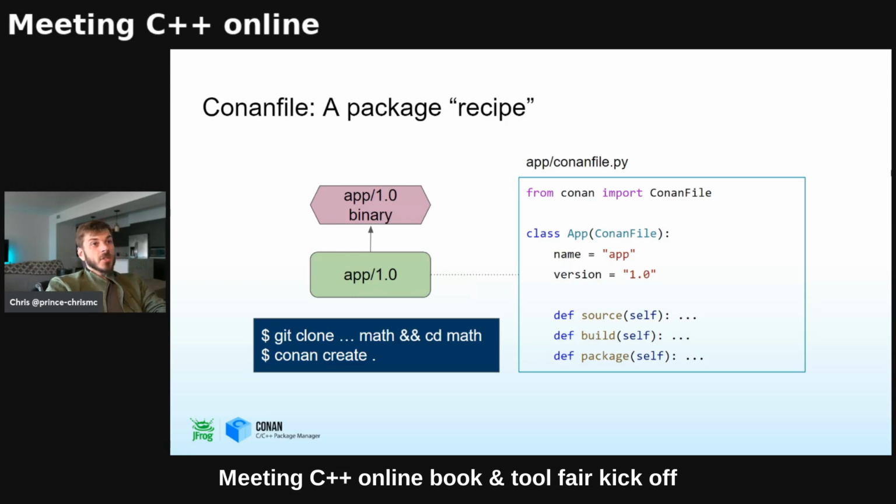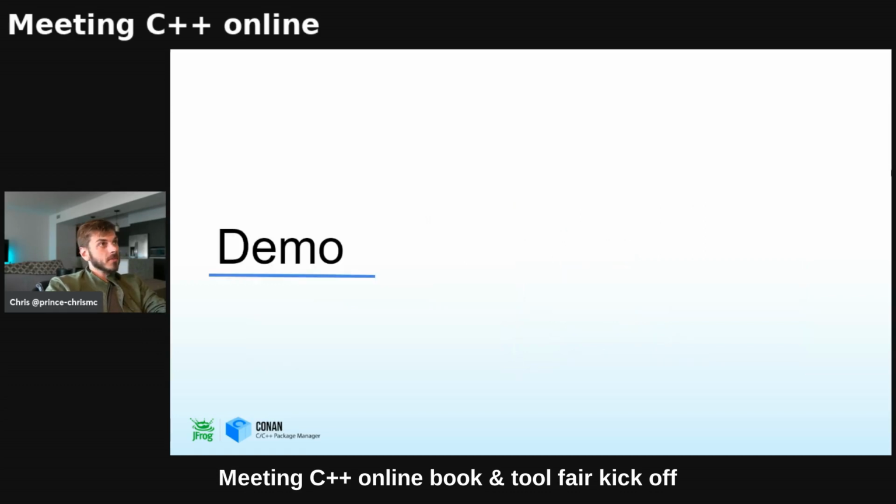So I mentioned a recipe. Our app here is going to have one. We're going to use Conan to build and distribute it because that's the next step. We figured out how to install our dependencies, but we need a recipe for how we build and package this. So we're going to make an app and it's going to have a binary and a Conan file. There's going to be a source method, a build method, and a package method. And this works just the same where you clone your repository, and instead of doing Conan install, we're going to do Conan create.